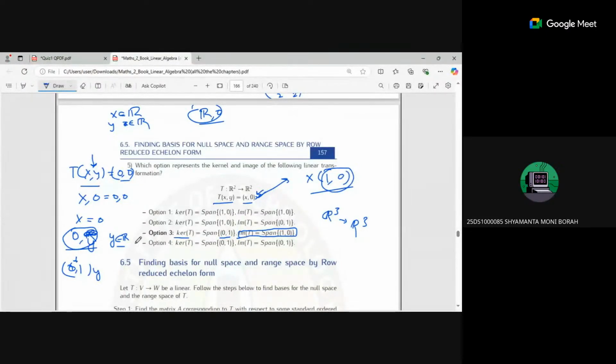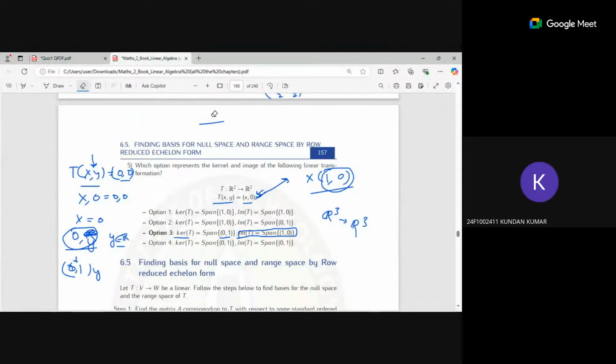Sir, can you explain this part once again, please? Okay, just a minute. Sir, it is not just one, no? Because the kernel has so many points. Yeah, because there are many elements in the kernel, so it is not injective.